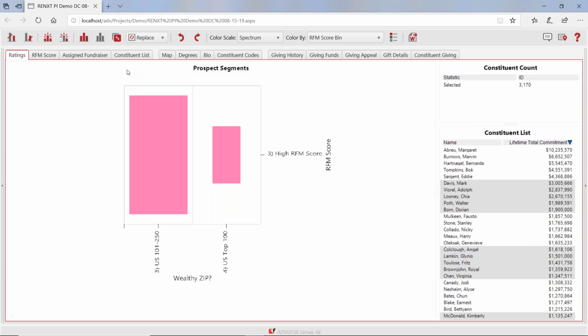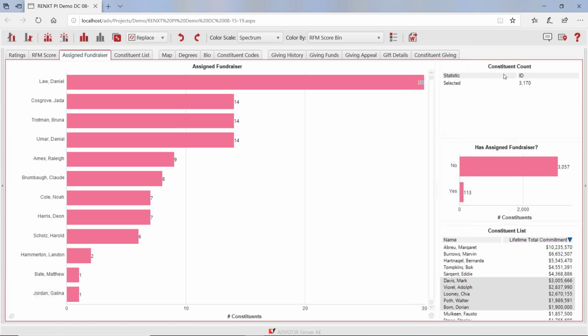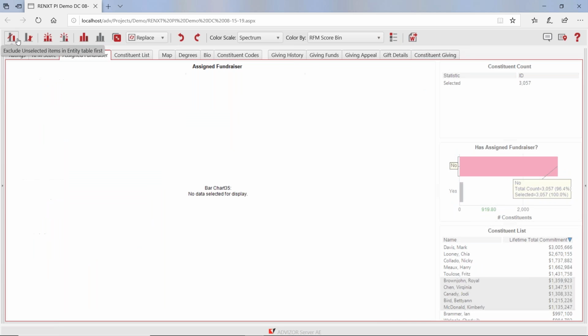So I go across to assigned fundraiser, click on that page. This is telling me that out of that group I just selected, segment A, 113 are staffed, and here's who's got them. And there's 3,000 that aren't staffed. So this is kind of a surprise. Let's click this group. Why are they so big? Get rid of everybody else.